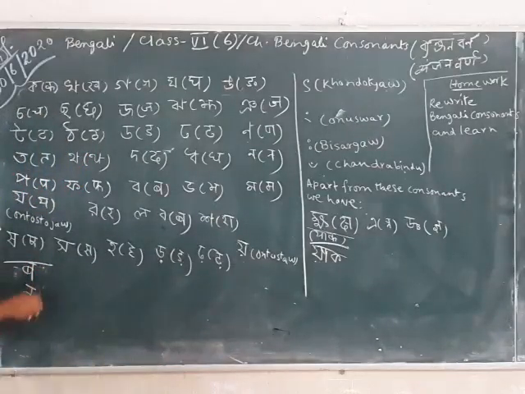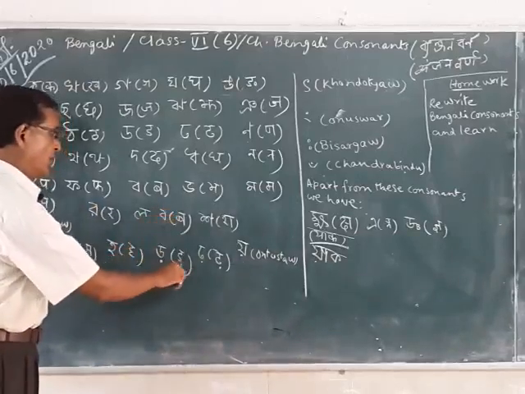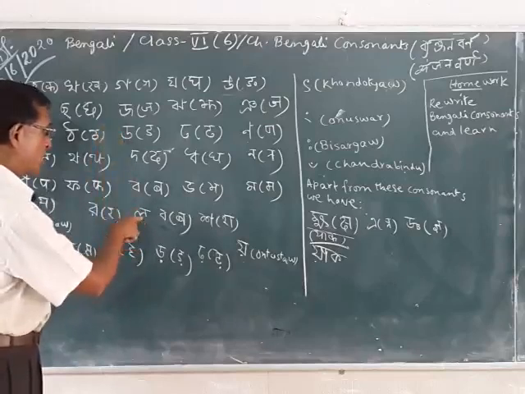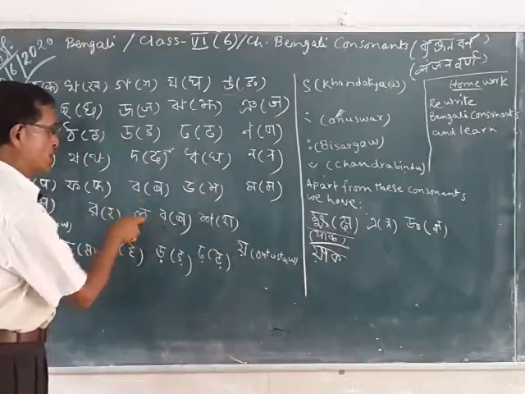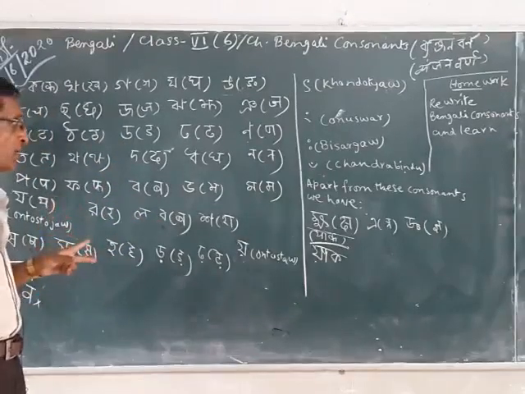So just to maintain the order, I have written ba twice in this chart. That means ba has been repeated twice.